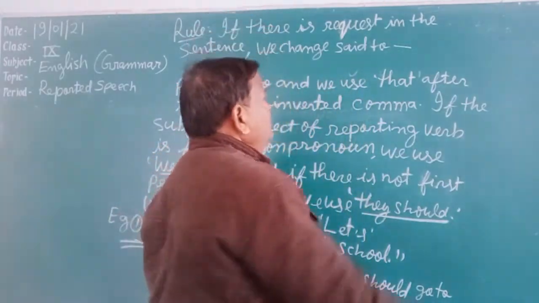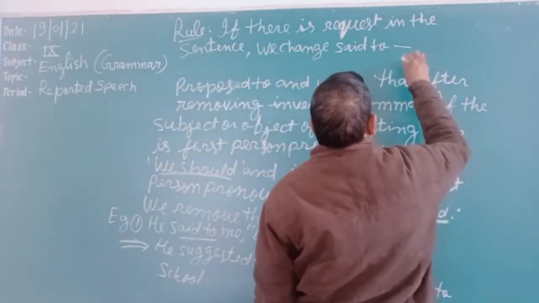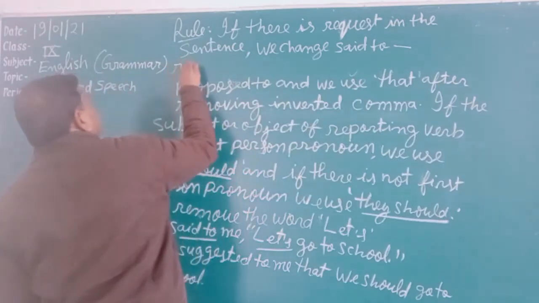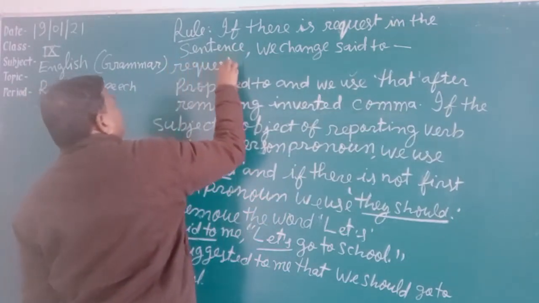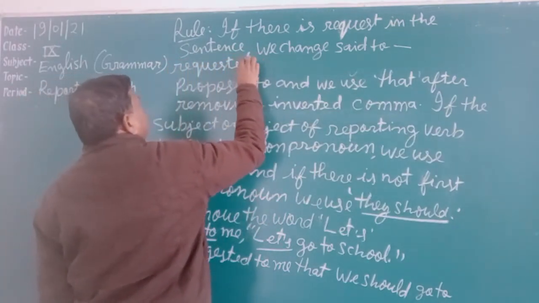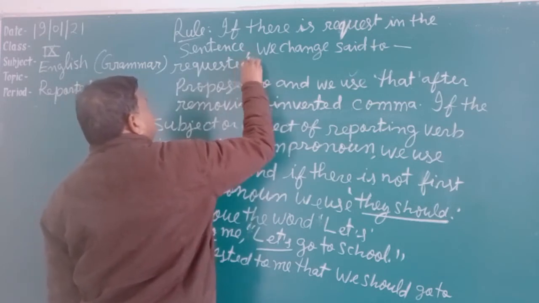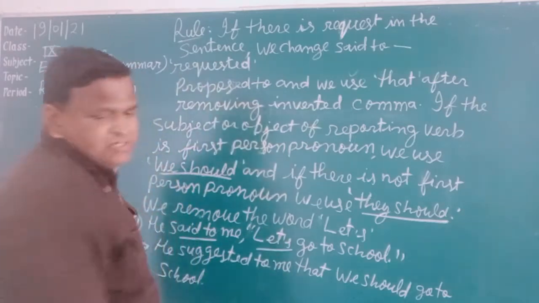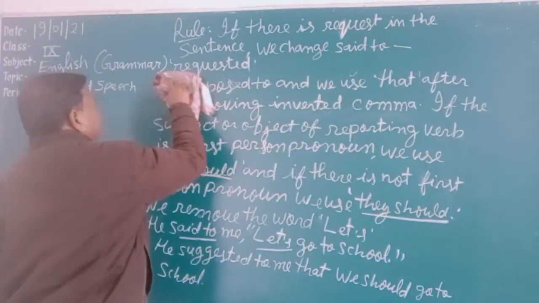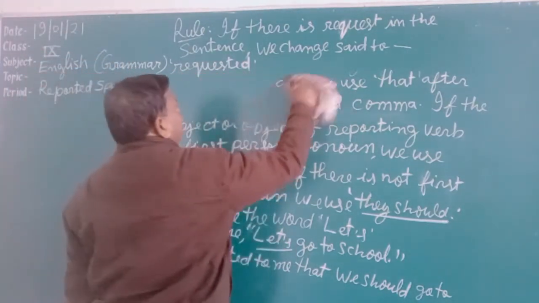Said to changes to requested. If there is a request in the sentence, we change said to into requested.